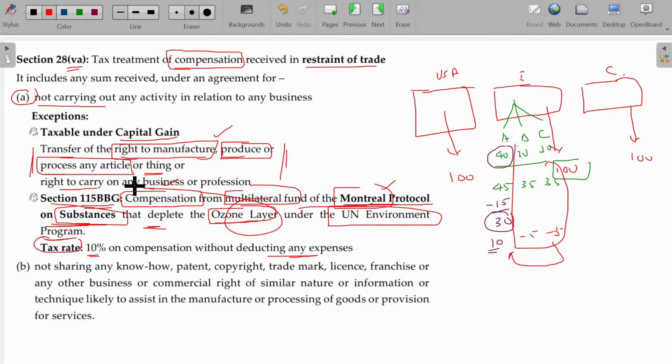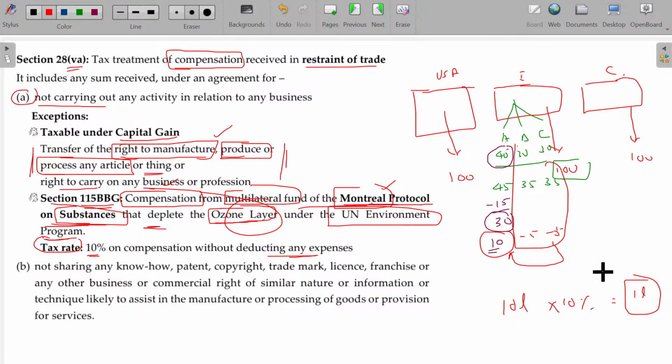Is that clear? For that, if you are getting any compensation, it does not fall under PGBP. Whatever amount you get, without any deduction, 10% will be the tax. For example, if A gets around 10 lakhs, then automatically 10% will be your tax payment on this. Flat rate 10% only. Usually a company will pay 25% or 30% depending upon the scenario. Rather than 30%, they have to pay only 10%.